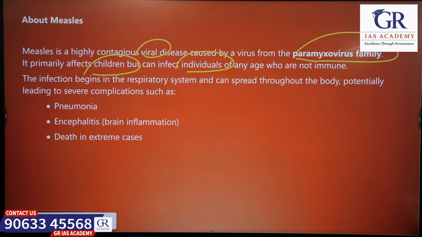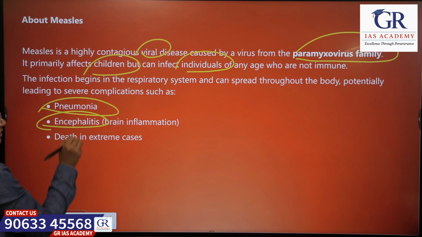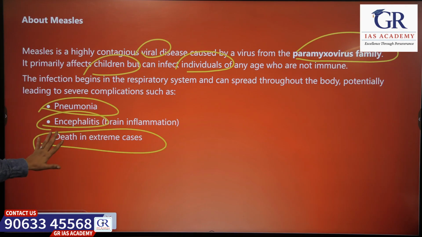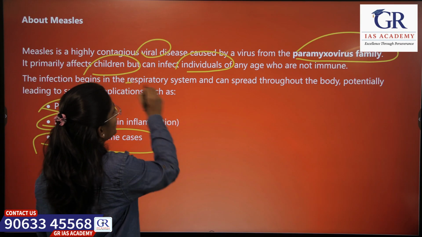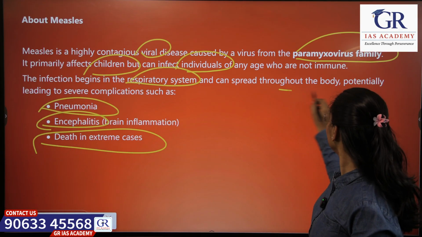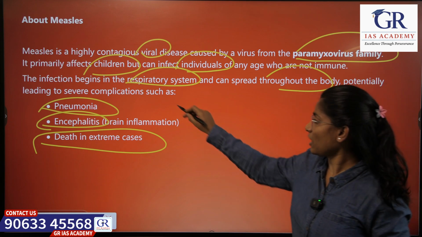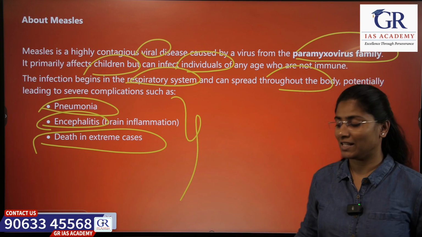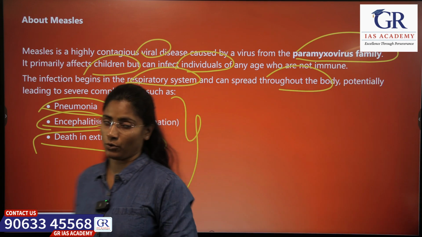If measles affects, it can also cause pneumonia, encephalitis and death when cases are extreme. How does it start? It starts in the respiratory system and can spread throughout the body. That's how it can cause these diseases as well.